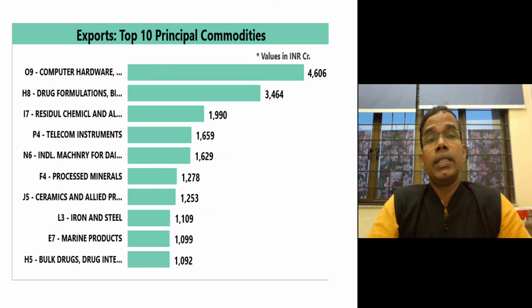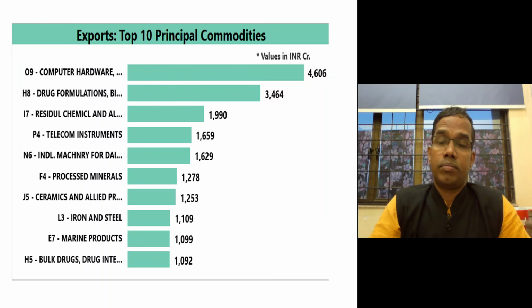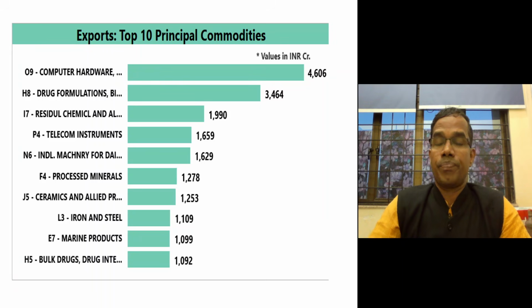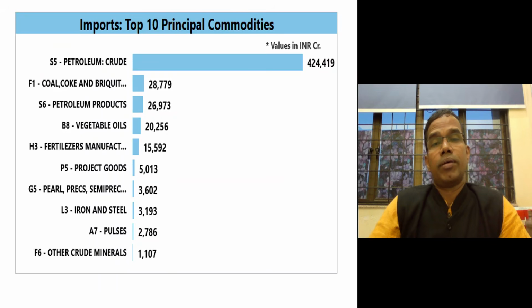And if you see the principal commodities that we are exporting to Russia, we are exporting computer hardware, drug formulations. Our generic medicines are major exports to major countries, even America and Russia. Then we have residual chemicals, telecom instruments, machinery and processed minerals, ceramic, and then iron and steel, marine products, and bulk drugs. So similar products are exported to Russia as to America.